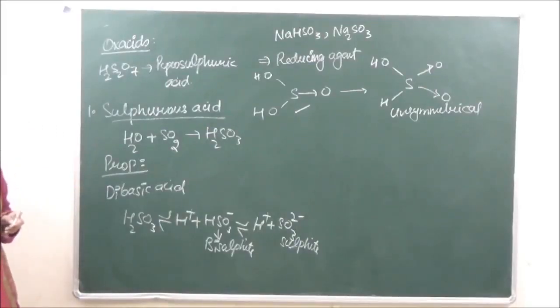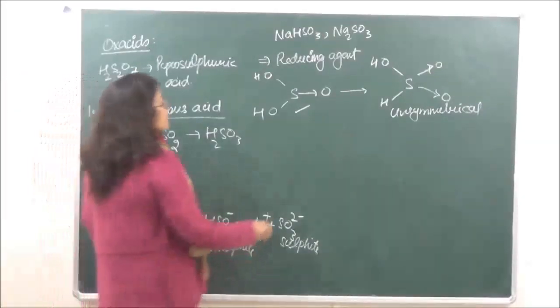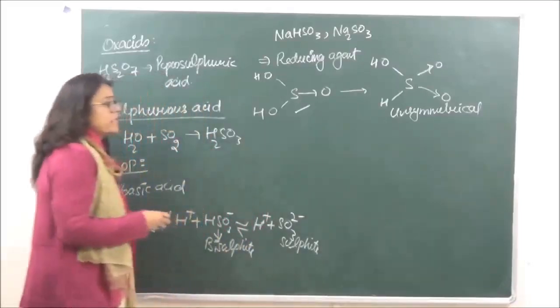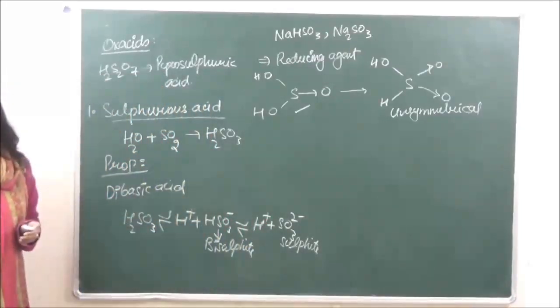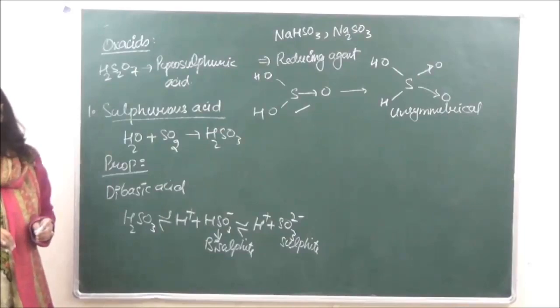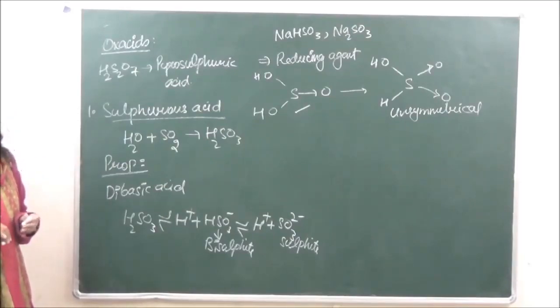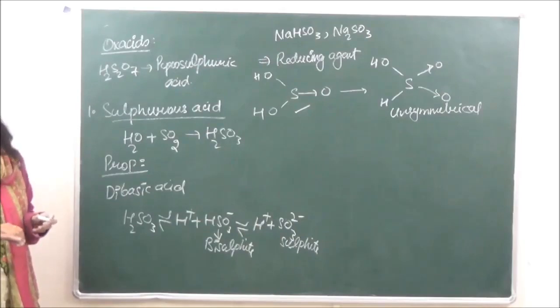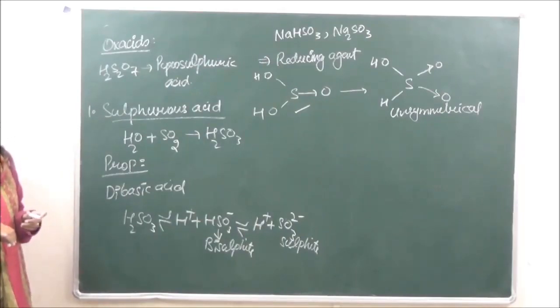Now how this can be seen when we are looking at the hybridization in the case of S over here. So the electronic configuration of S is going to be 3s. What is the general electronic configuration of sulfur? ns2np4, isn't it?